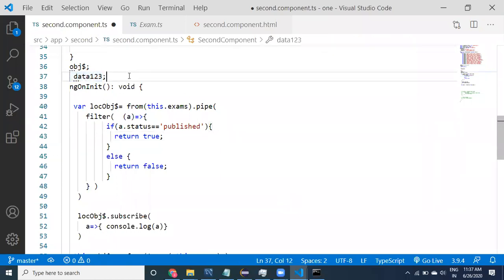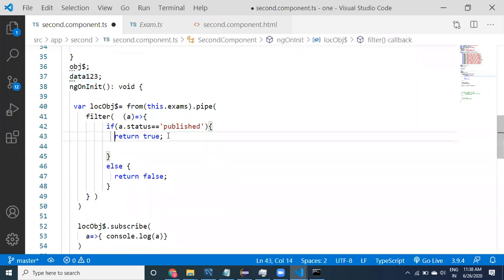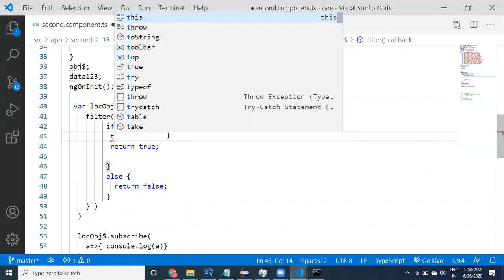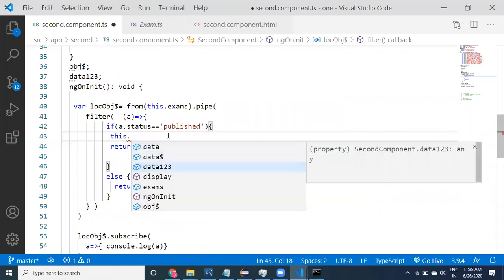Actually, these kinds of concepts will only be understandable when we use them in real time, guys. That's why I'm going to use these kinds of concepts in our project. Don't worry. Whatever data is available, you can use it. Try to use this dot. Is it possible to call this, try data123?